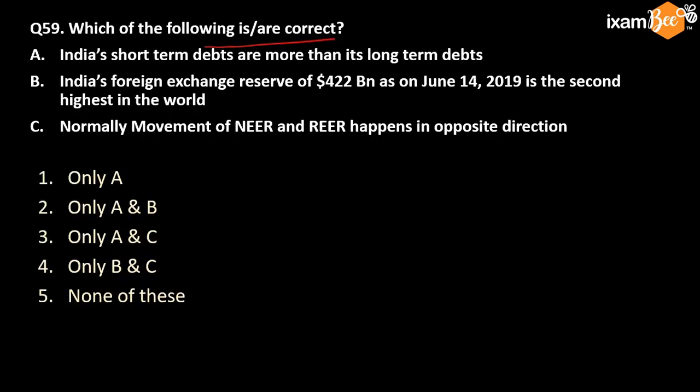Which of the following are correct? India's short-term debts are more than long-term debt. We studied a lot about this, that long-term debts are better for the country, and that is what is happening right now. India's foreign exchange reserve at 422 billion as on June 14, 2019 is the second highest in the world. Normally, NER and RER moves in opposite direction.